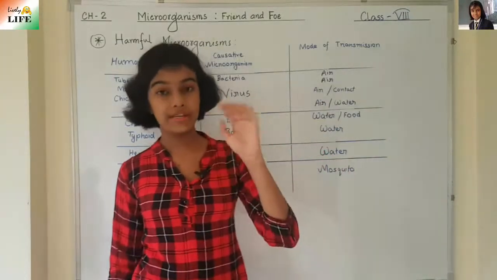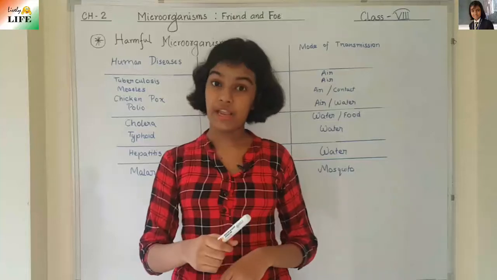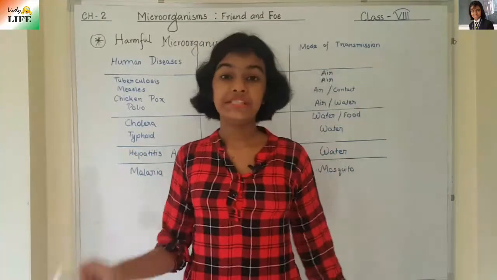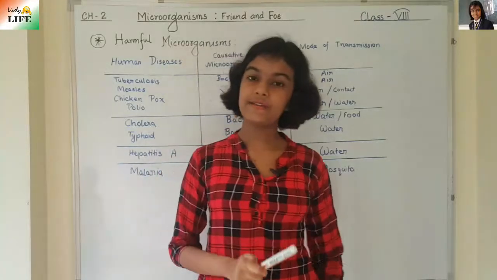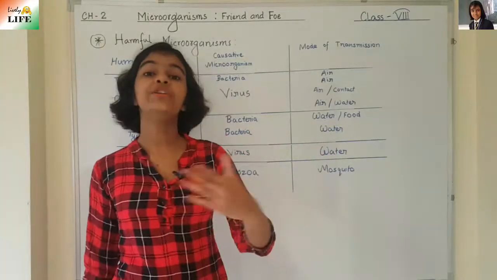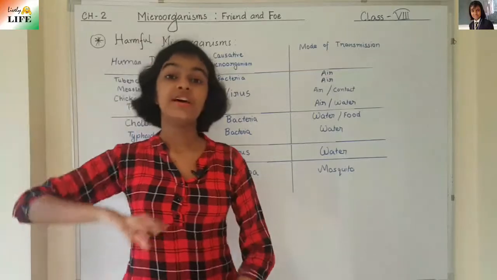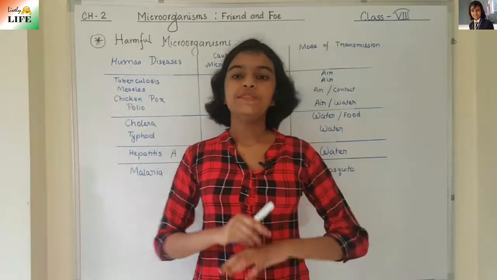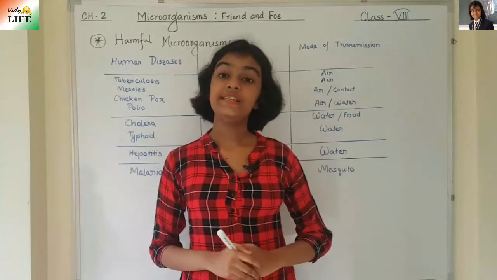It is also very common in cattle, and it is caused by a virus. Anthrax was caused by bacteria, Bacillus anthracis, but this foot and mouth disease is caused by a virus. And there is another disease known as bird flu. It is also caused by a virus in the birds, in the poultry especially. Okay, bird flu. So these were the diseases that are caused in animals.